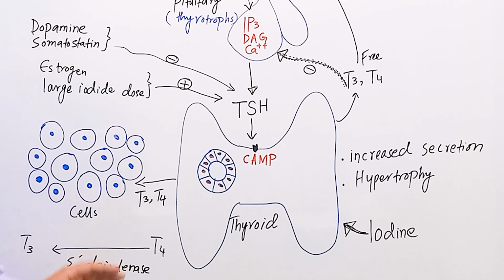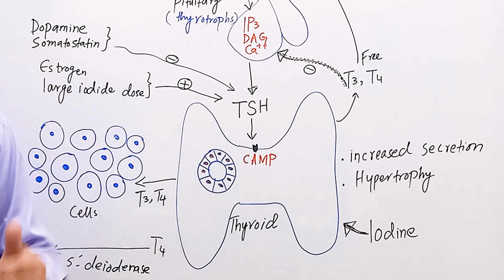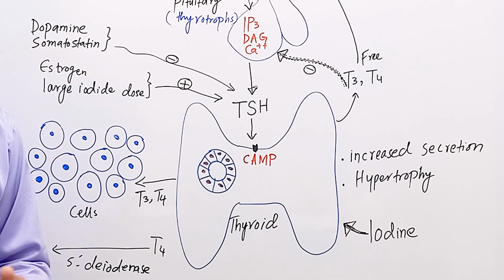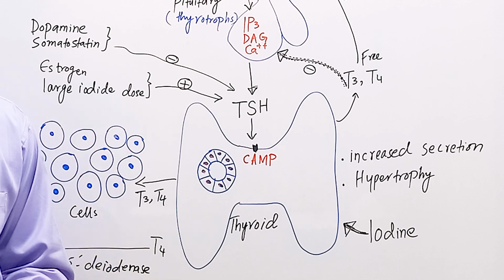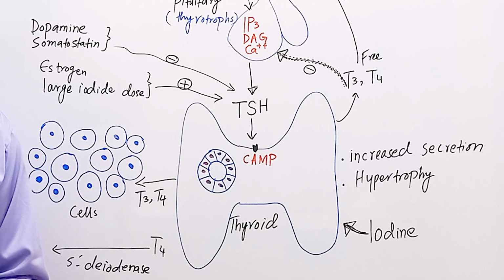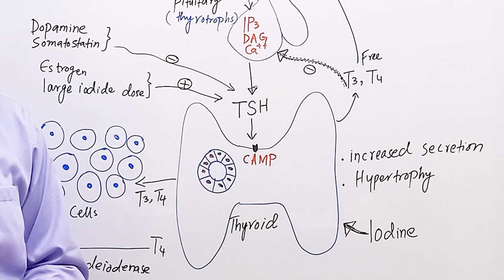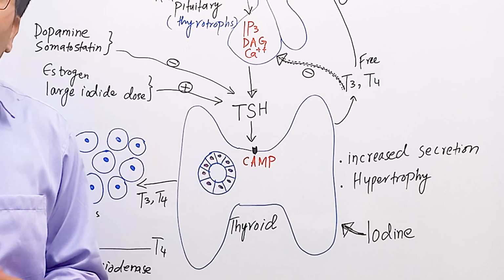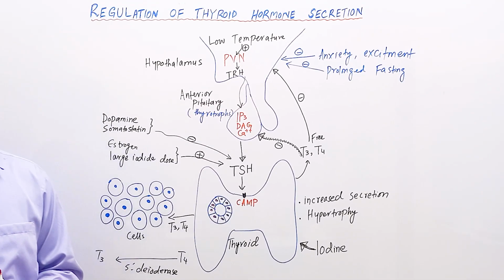But because this enzyme is not inhibited in the brain, the oxygen consumption and the metabolic level in our brain remains normal in those people who are having low T3 syndrome. As we have discussed before, decreased T3 has less negative feedback effect on the anterior pituitary. So the level of T4 hormone and also TSH hormone remains normal.